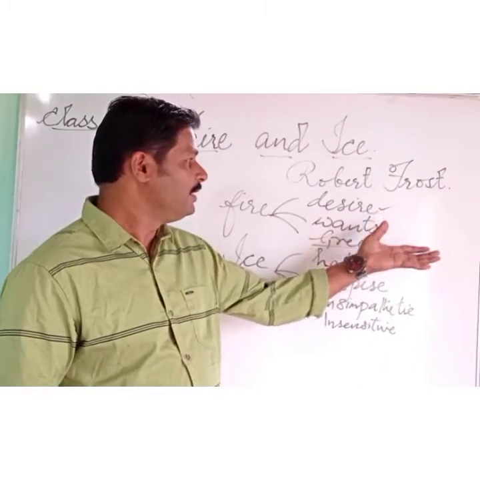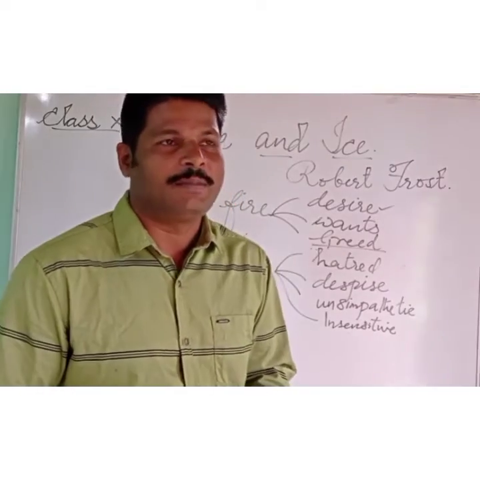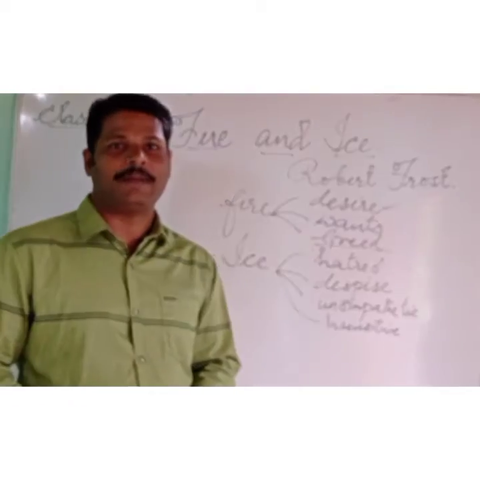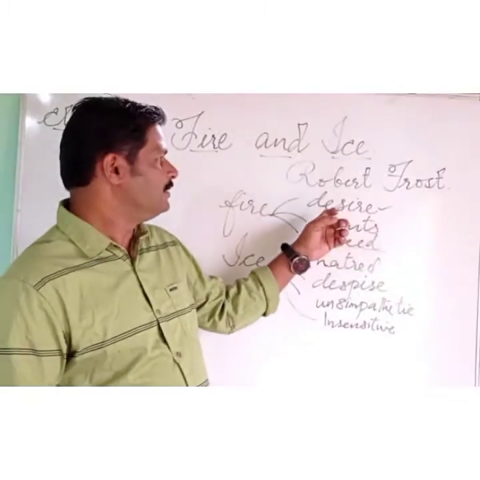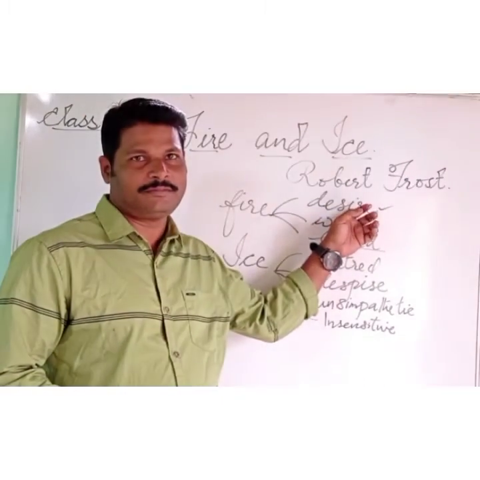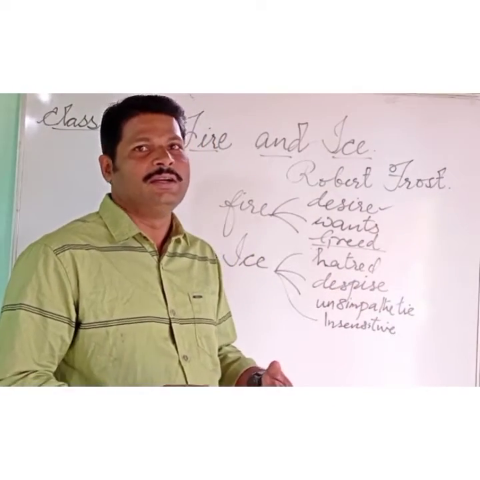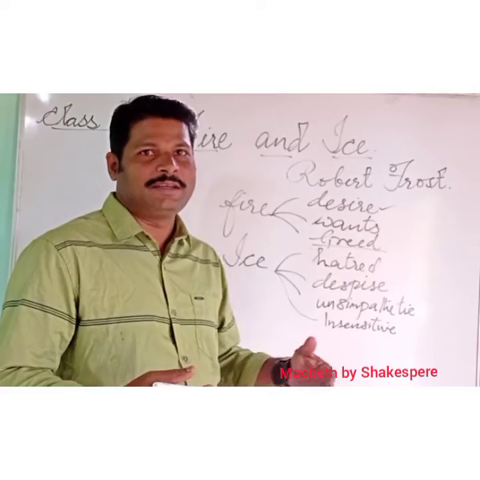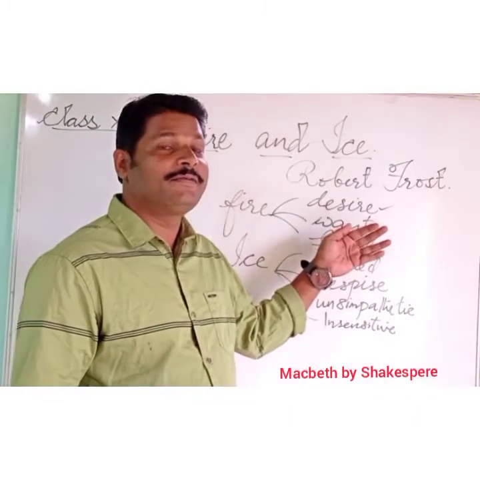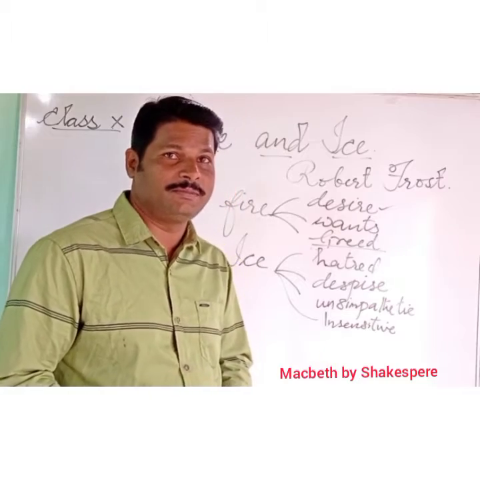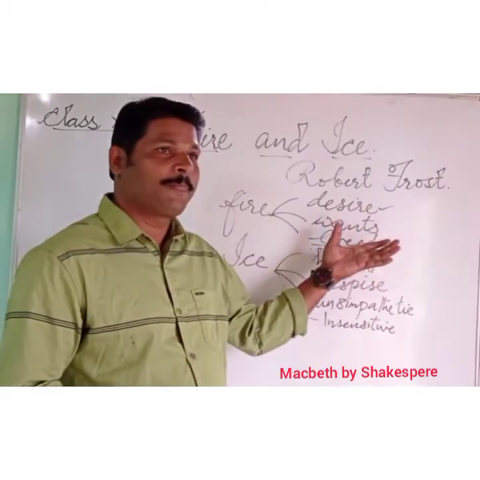I can give you an example, if you read the drama written by William Shakespeare, Macbeth. See, Macbeth has a desire for power. As his burning desire, he wants to get the power of the king. So he goes to the extent of killing the existing king, Mr. Duncan, and he came to be the king. But what was the result?